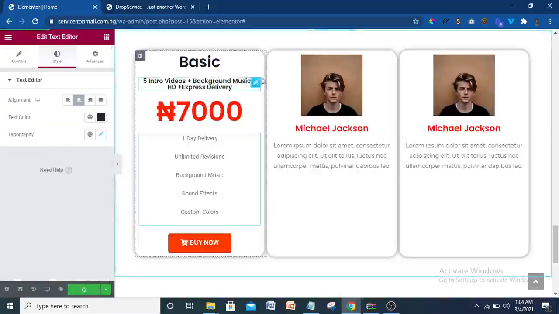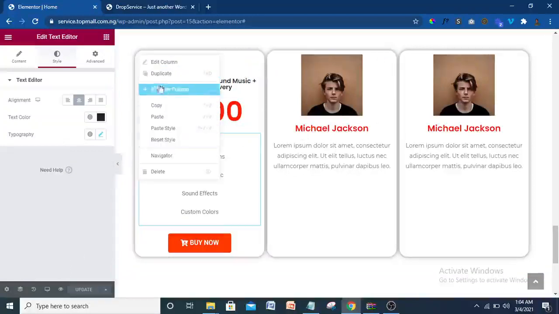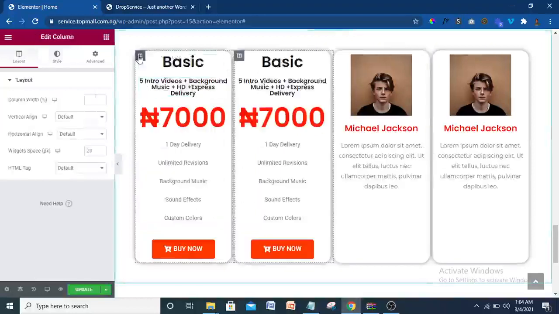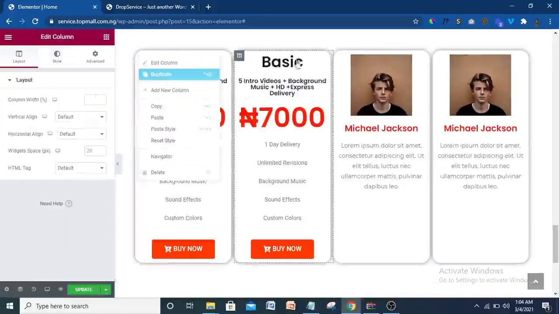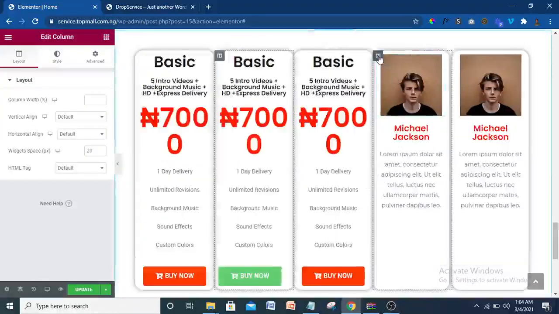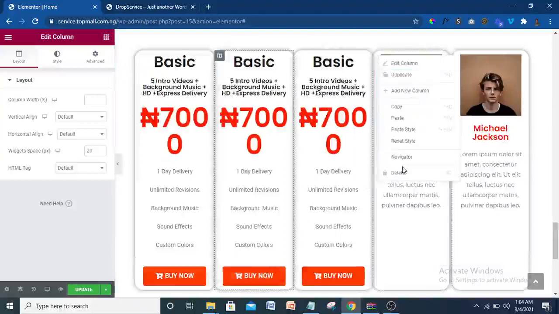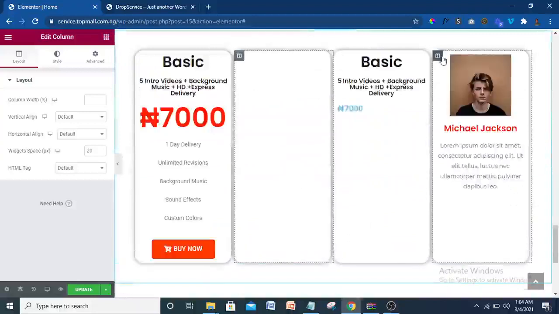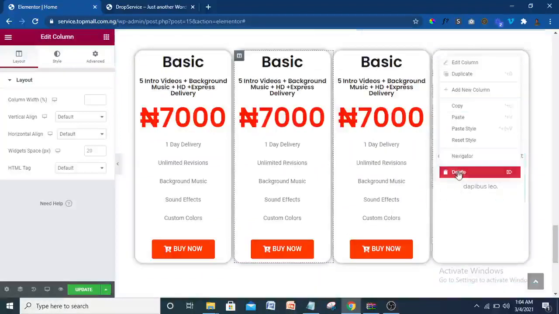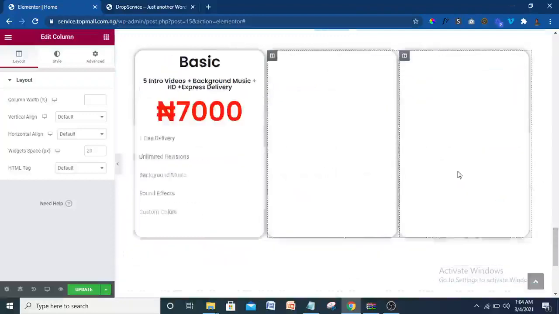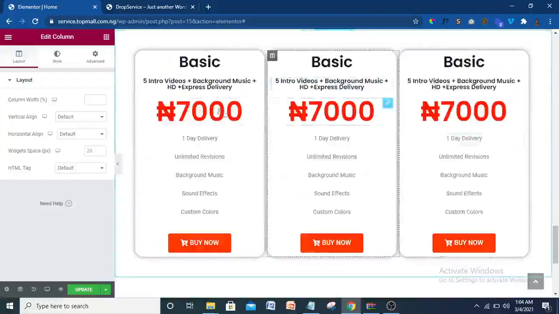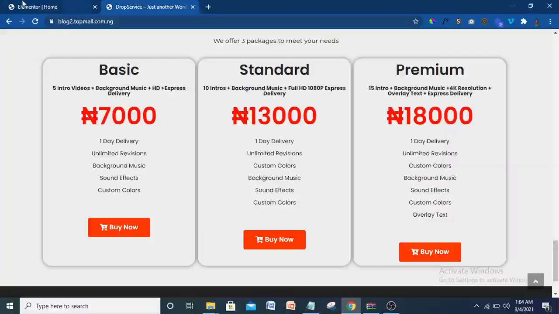So what I'm going to do now is I'm just going to copy everything here. So I'm just going to duplicate this to make it 3 like that. Duplicate one and also duplicate again. So then I may have to just delete all this. Delete. And also delete this one too. So we're going to delete that. Now, this has been done, although you can change it your own way, the way I changed it. I'll just show you the basic one.